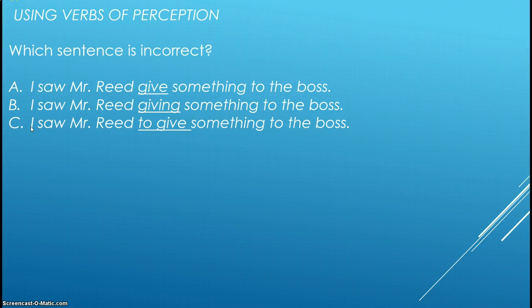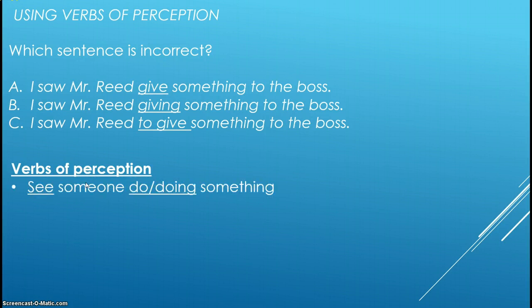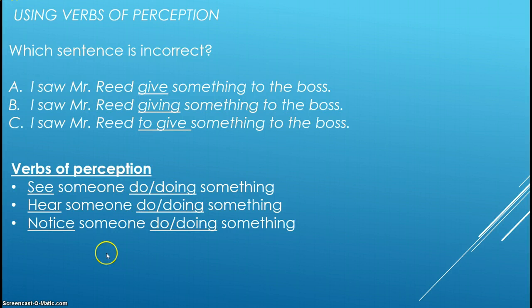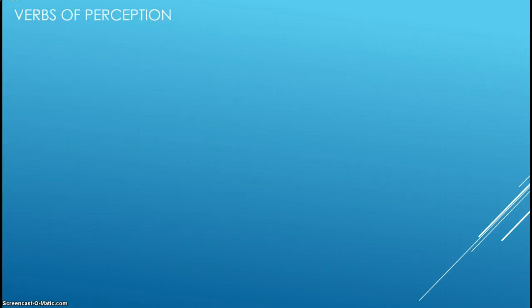A is okay, B is okay, which means you have some options here. Let's talk about why that is. Now these are special structures with verbs of perception. See someone do or doing something, we can say. Hear, it's another verb of perception. Hear someone do something or hear someone doing something. Notice, again, perceive, perception. You notice someone do or notice someone doing something.